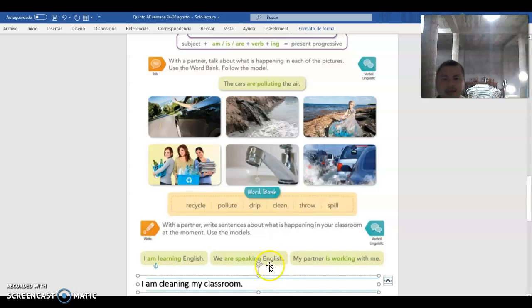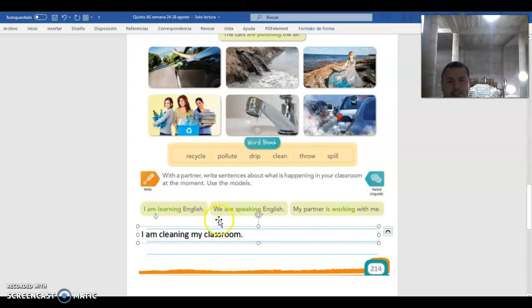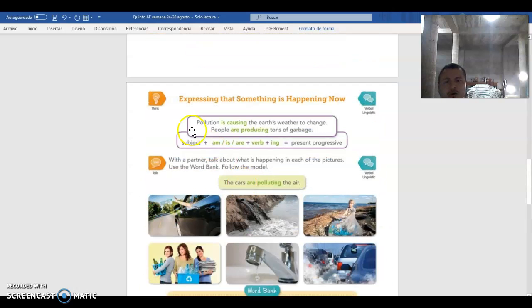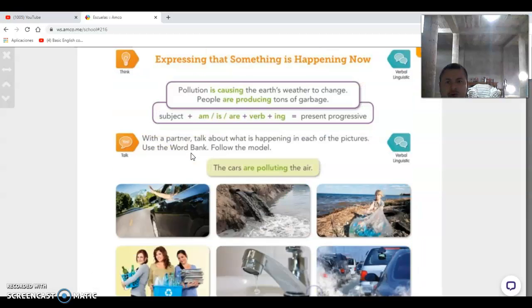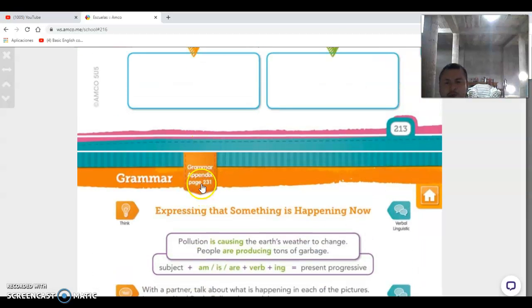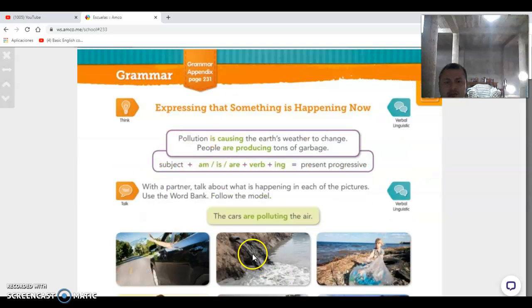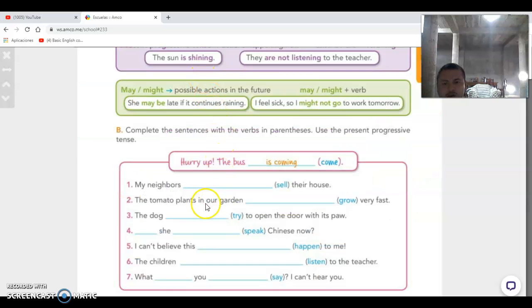And you need to do 2 more sentences, one in here and one in the bottom. Also you need to go on page 231. What do you need to do on page 231? You need to go on page 231, this one right here. But before that, let's watch a short video.